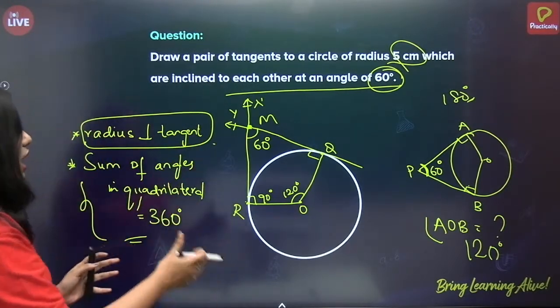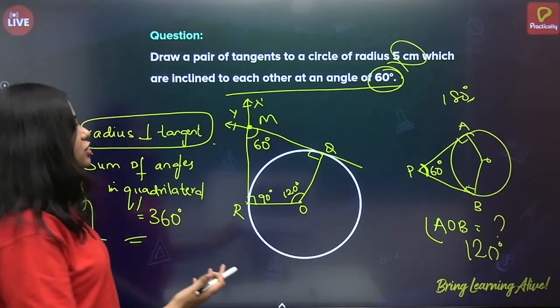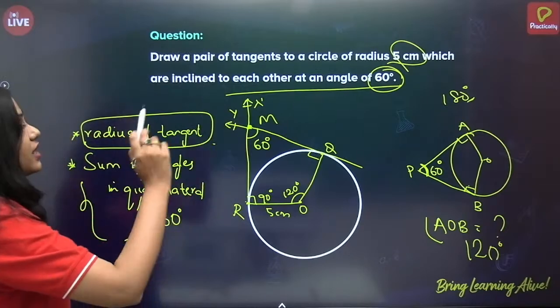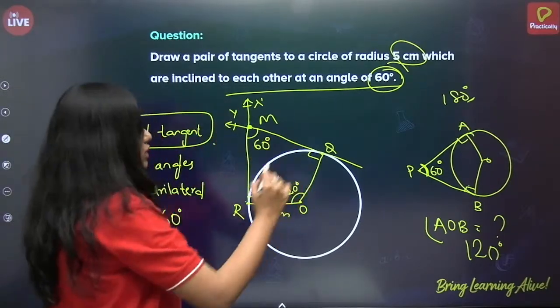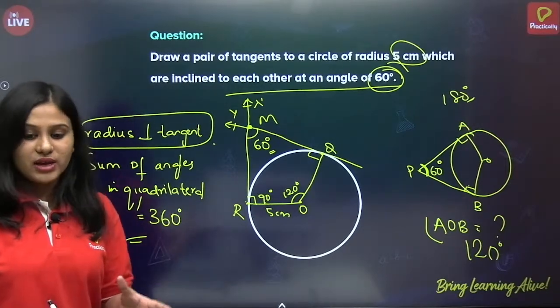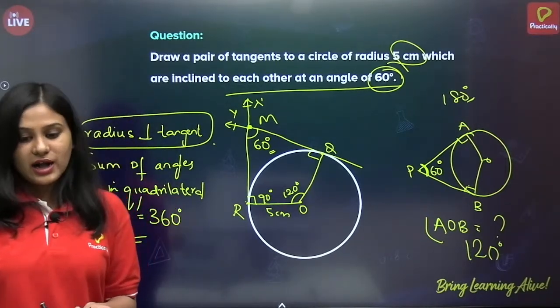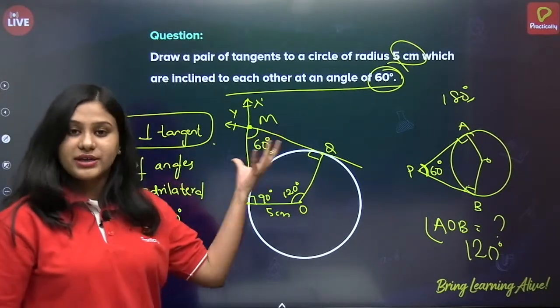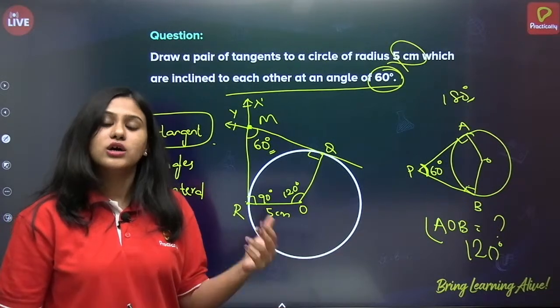So this is how we have to draw this construction, because the radius is 5 centimeters and we also got the angle between these two tangents as 60 degrees. Even if I give you any other angle, will you be able to construct it?